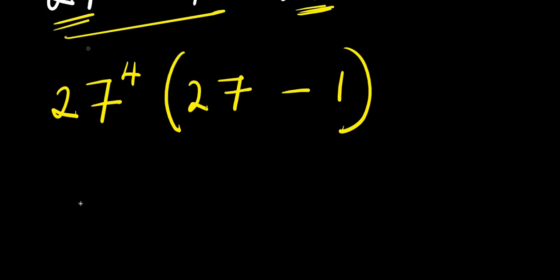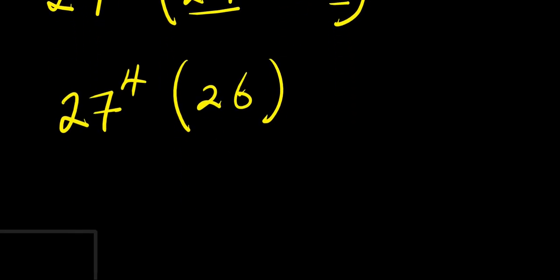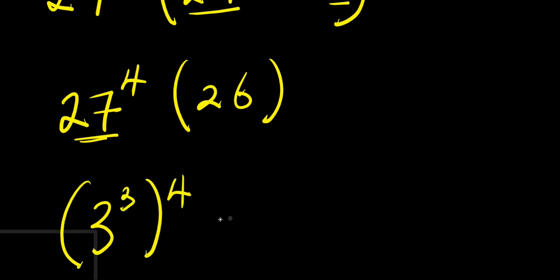From here, I will have 27 power 4 times 27 minus 1. This is 26. We need to find the value of 27 power 4 times 26. Now 27 is 3 power 3, so I can have 3 to the power of 3 to the power of 4, times 26.